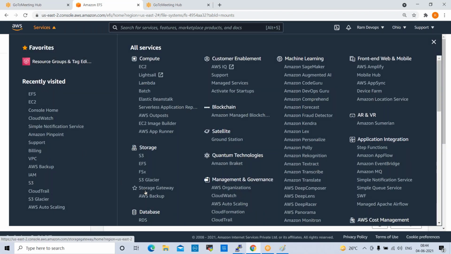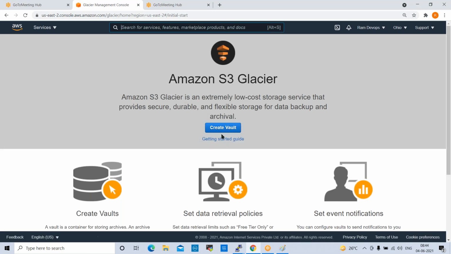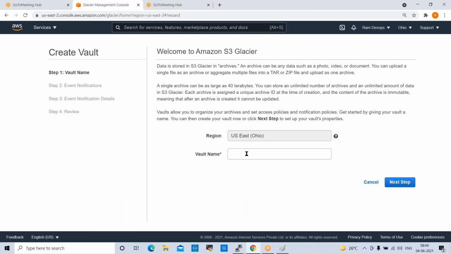If you want to create Glacier, go to Storage, S3 Glacier, and click on this. First we need to create a vault. Before attaching resources, we need to create a vault first. Click on create vault. For the vault name, I give Glacier.